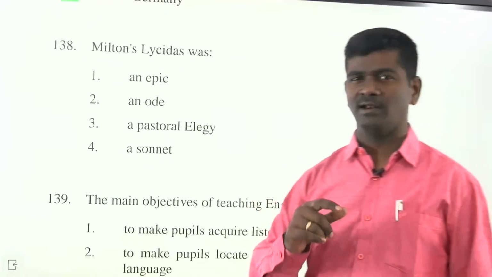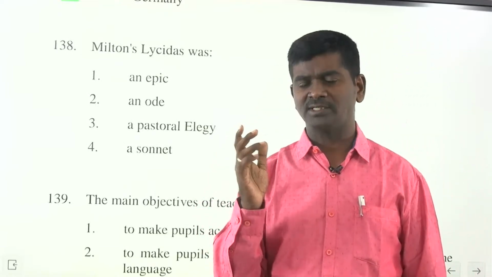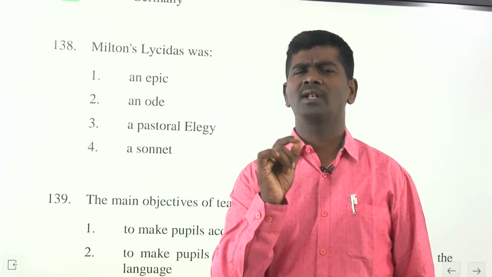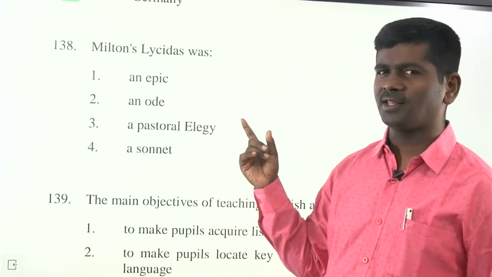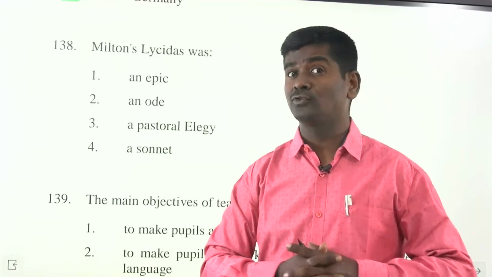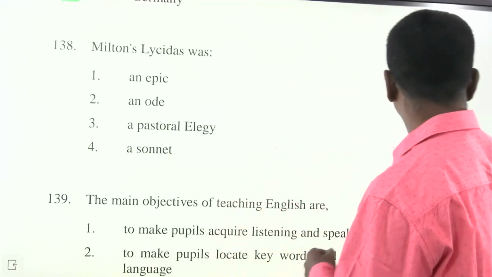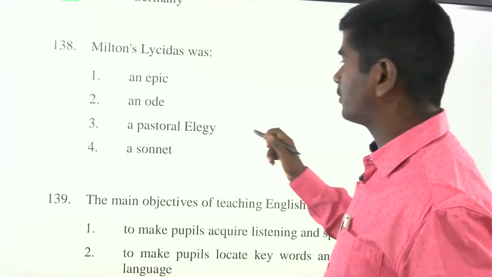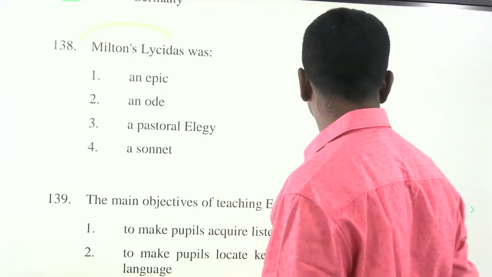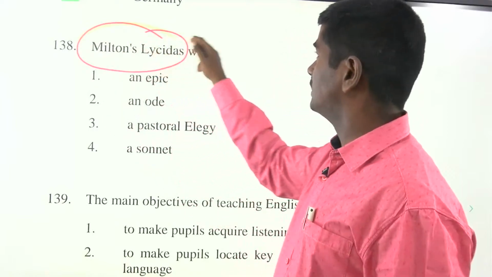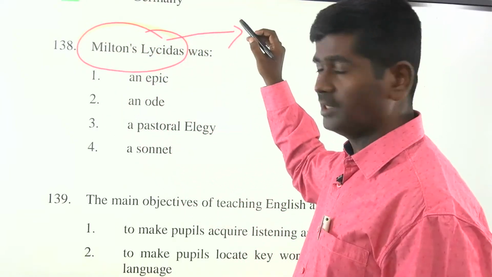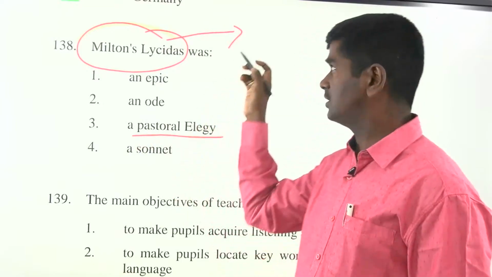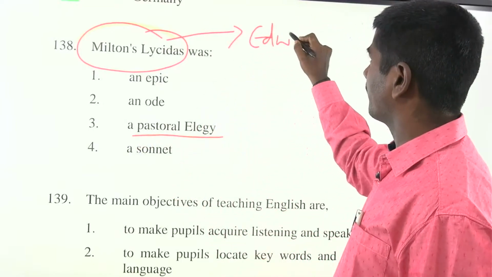Next, yes, literature is what we are talking about. Friends, you can see Milton's Lycidas. It's an example of a pastoral elegy. It is actually written on the death of his close friend Edward King. So you will get bits based on literature: Milton's Lycidas, which is an example of a pastoral elegy. What is an elegy? This is written on the death of Edward King.